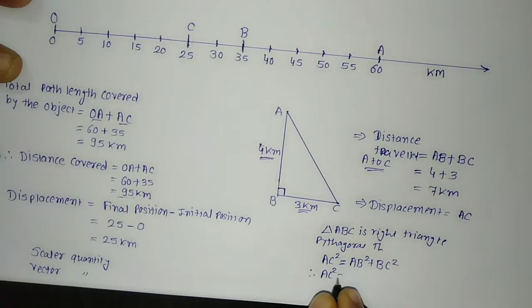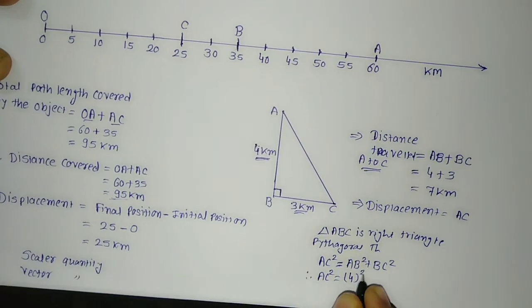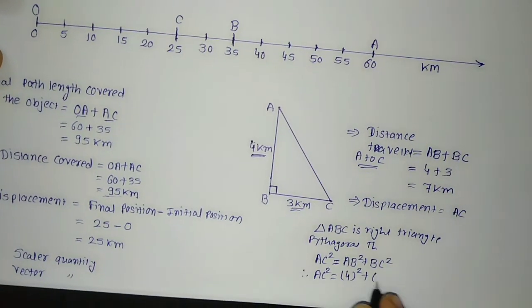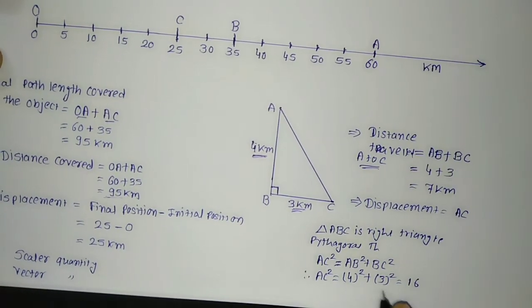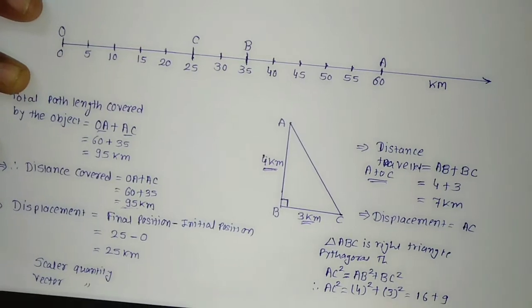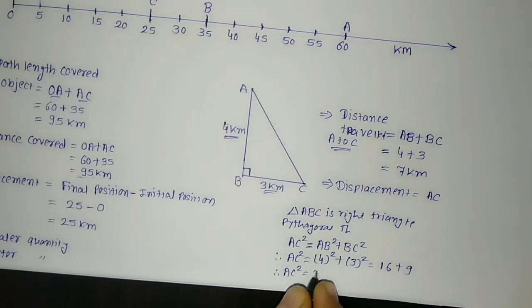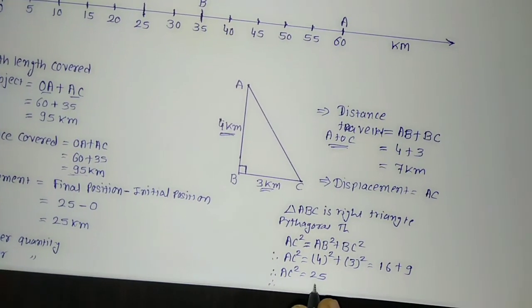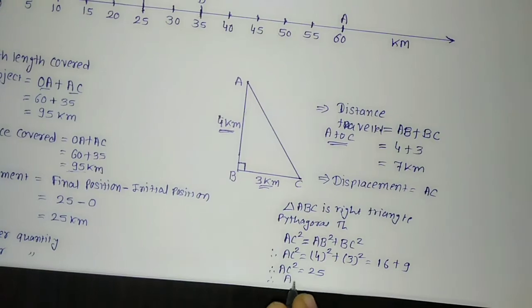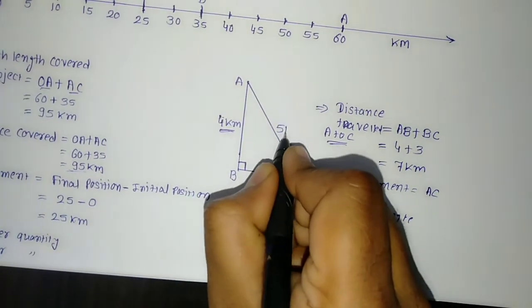AB is equal to 4, so it is 4 square, plus BC is equal to 3, so it is 3 square. 4 square is equal to 16 and 3 square is equal to 9. 16 plus 9 is equal to 25. So AC square is equal to 25. Hence, if we take the under root of 25, it is 5. So AC is equal to 5. So this AC distance is 5 km.